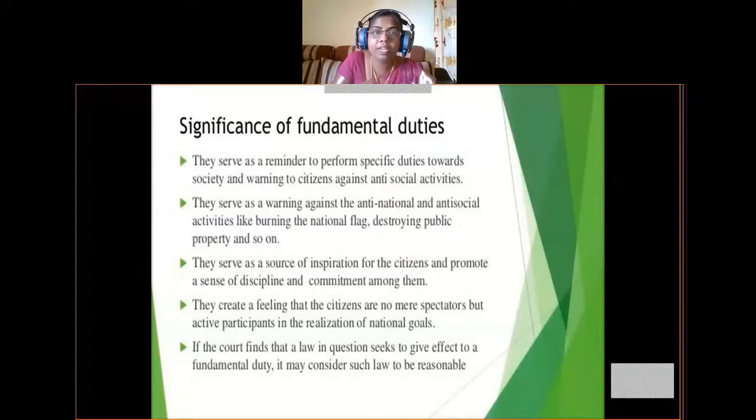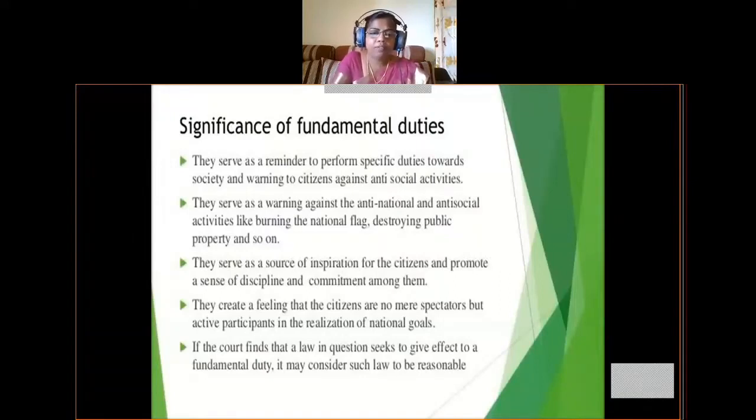So what are our national goals? Sustainable development. That means whatever we need, we should produce, we should manufacture, we should not depend on anybody or any country for anything. So that is sustainable development. That is our national goal. So these fundamental duties make possible the realization of national goals.